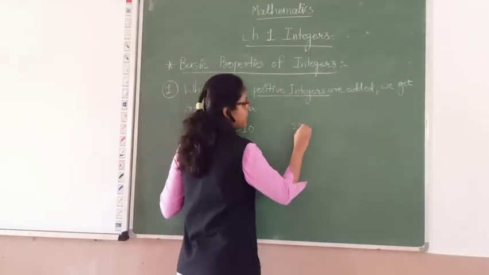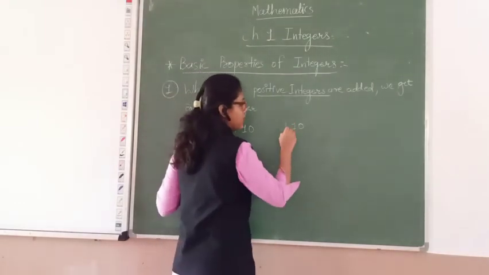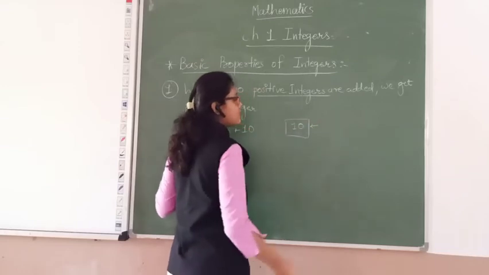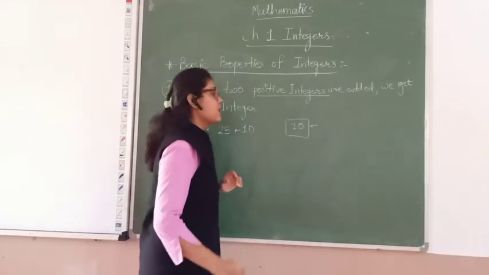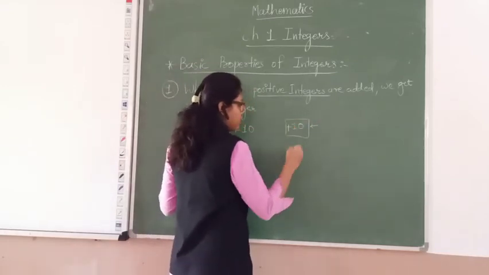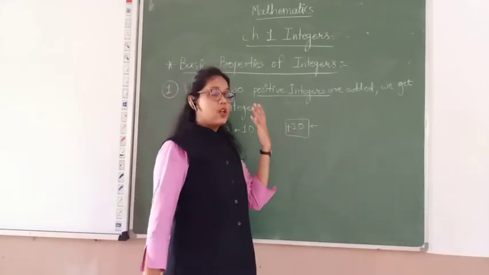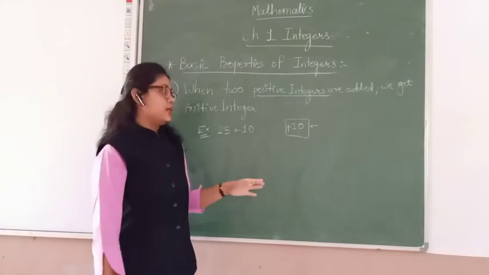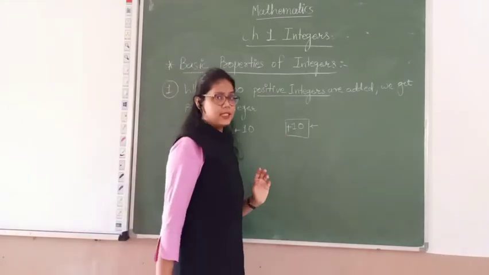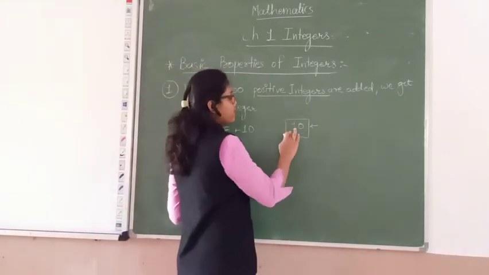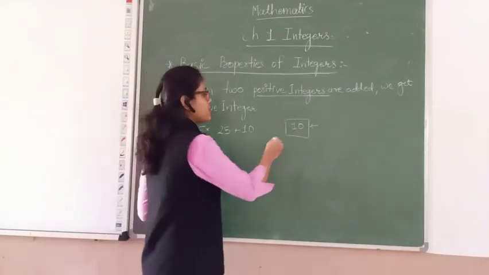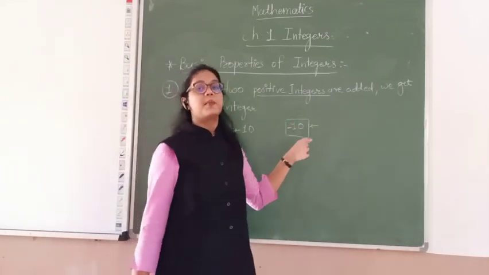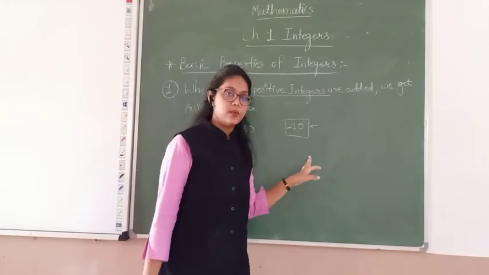For example, here the 10 is considered a positive integer if a plus sign is given, then also it will be considered a positive integer. But if there is a minus sign given instead of a plus sign or no sign, then it will be considered a negative number.